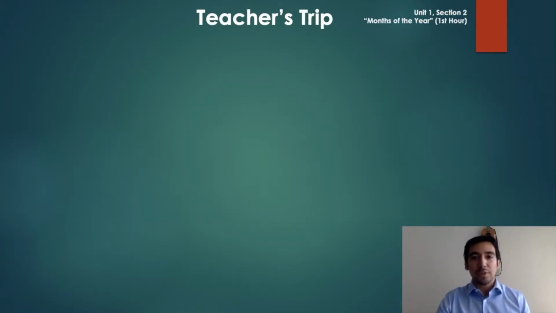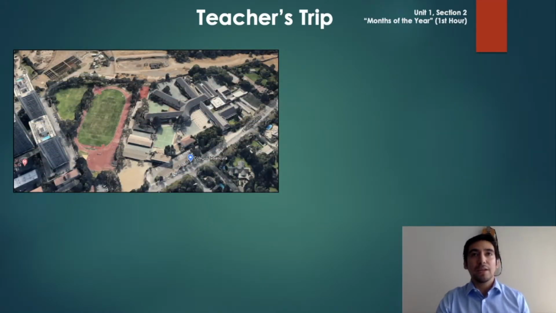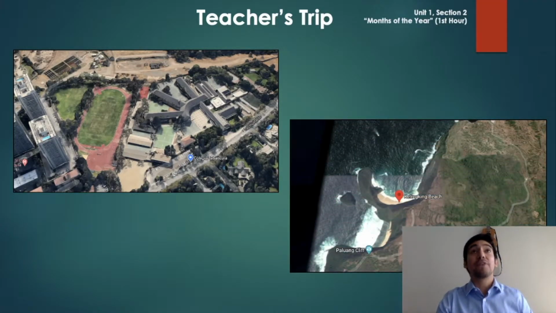Teacher's trip. Look at this picture here. It's a map with a place that you know. Can you guess? Yes, it's Tabankura School. It's your school. And this is one of my favorite places in the world. It's called Bali. Take a look at this. Can you see that? On this picture here, it's like a T-Rex, a dinosaur. So, what I'm going to do is to take a plane from Tabankura School to Bali.